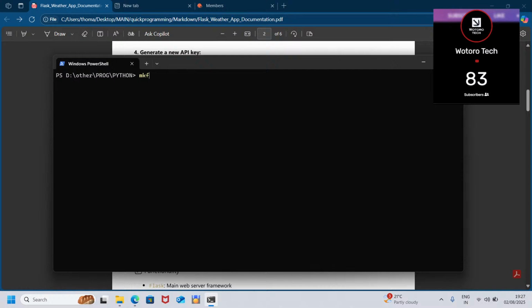So let's create a new folder. Let's create a new folder called Flask weather project.